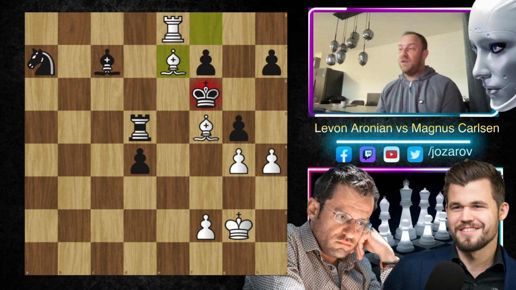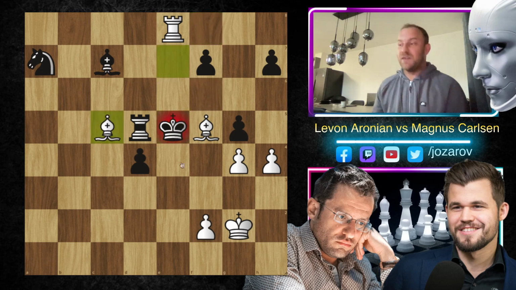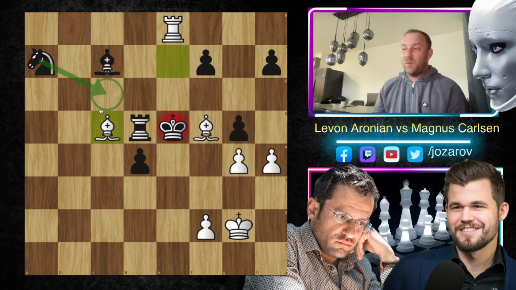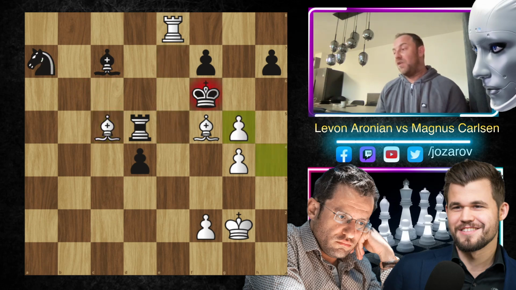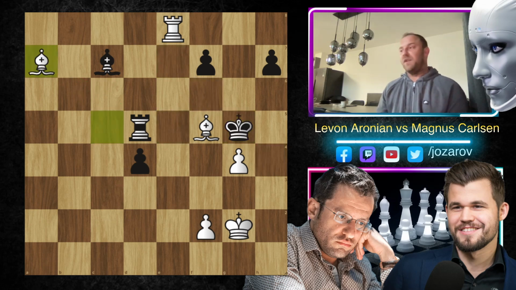So here Magnus tries g5 himself, but now bishop to f5, attacking simply the rook on d5. We have bishop to e7. You see now how easy it is to play the game, and now bishop to c5, the discovered attack. So I see how problematic it was, because the knight was simply on the edge of the board. Great discovered attack, king to f6, and now h takes g5, king to g5, and this is now completely winning game here for Levon.